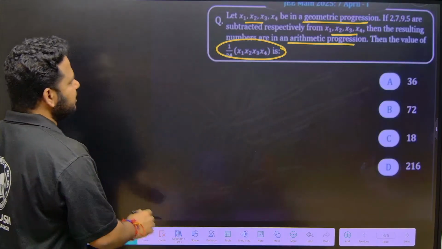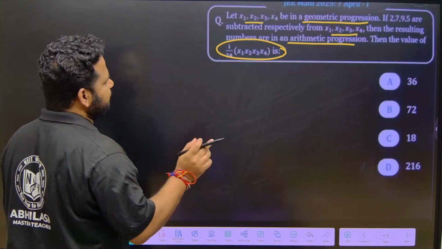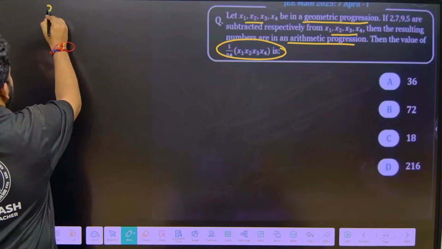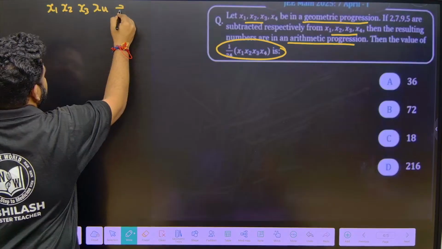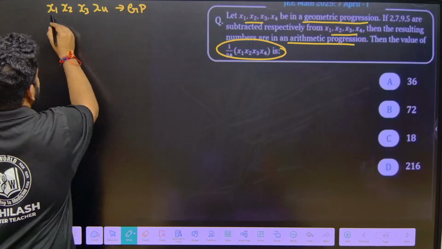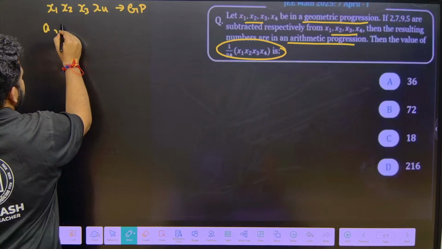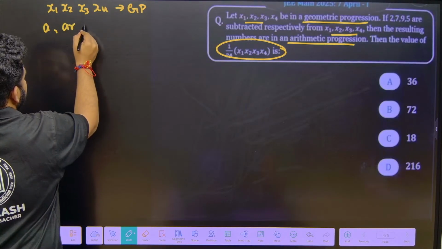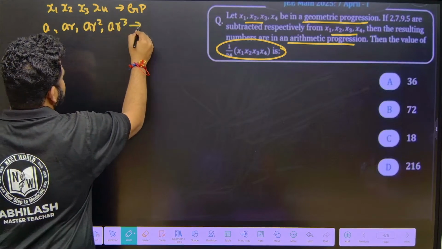So first what they are telling, x1, x2, x3, x4 are in geometric progression. So x1 means what? First term. In terms of a and r, if I write it, x1 will be a, x2 will be ar, x3 will be ar square, and x4 will be ar cube. So they are in GP.